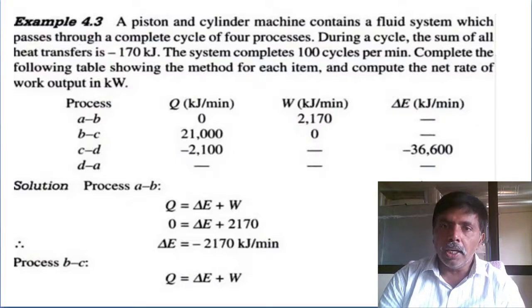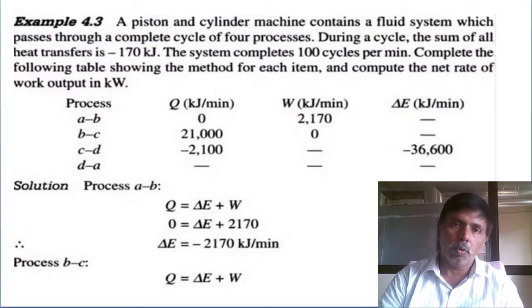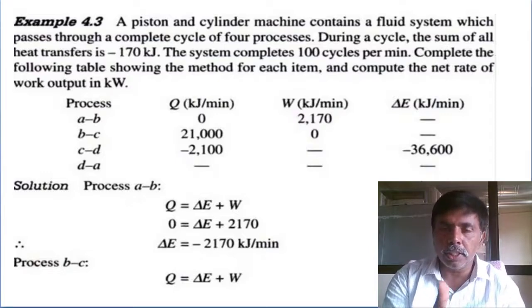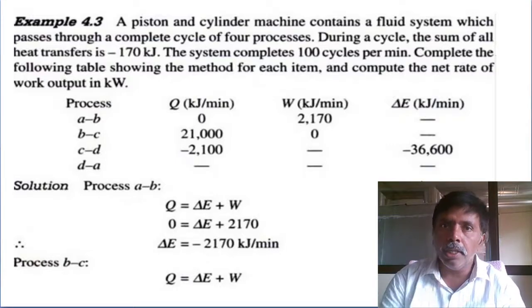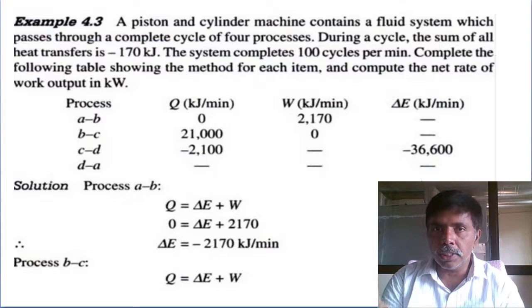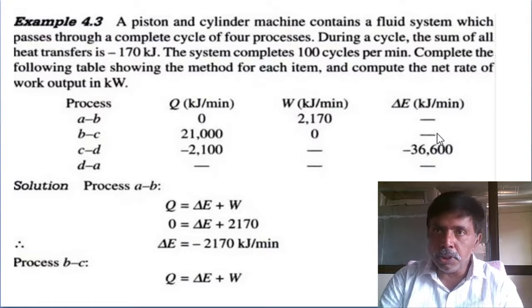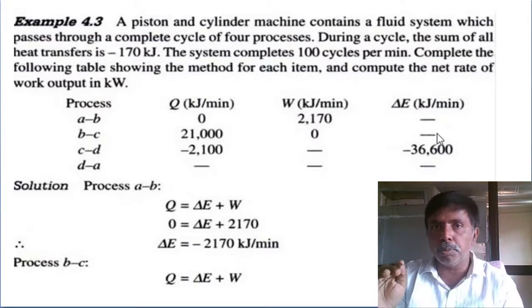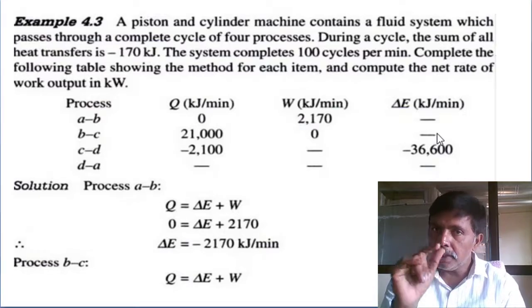Next, compute the net rate of work output in kilowatt. The net rate of heat transfer we know is minus 17,000 per minute, already computed per cycle times number of cycles per minute. For kilowatt they are asking kilojoules per second, not kilojoules per minute. Divided by 60 you will get it, so the second question we can answer easily. Moving to the first question, we want to fill the unknown parameters. For each process, apply the first law of thermodynamics for a closed system undergoing an individual process and determine the unknown parameters.